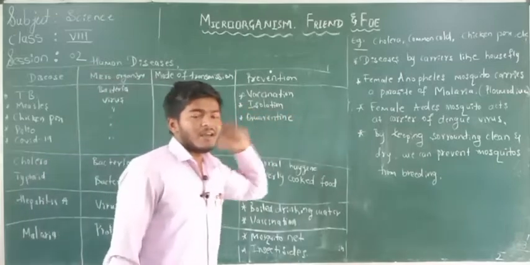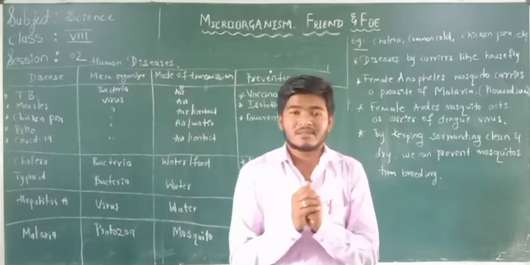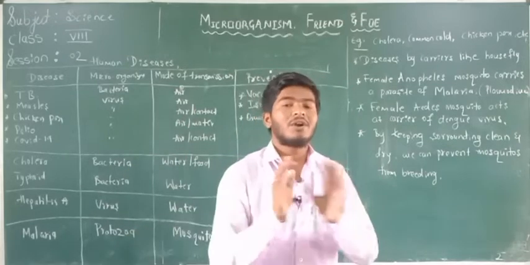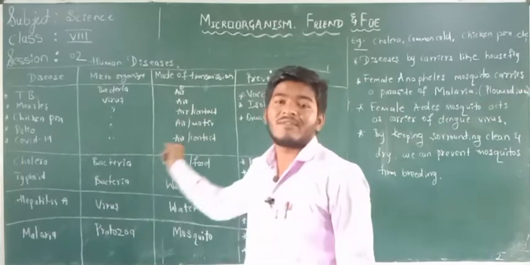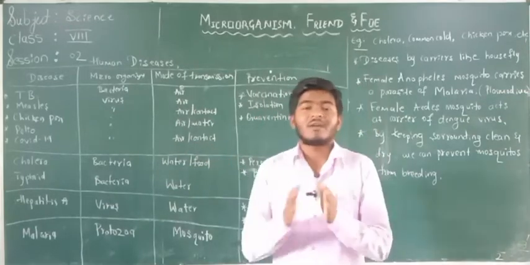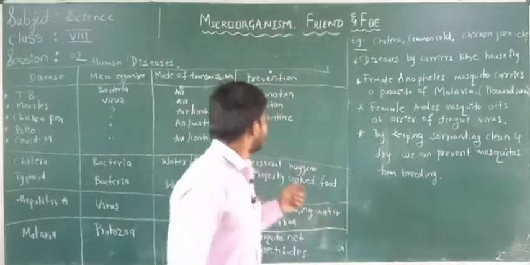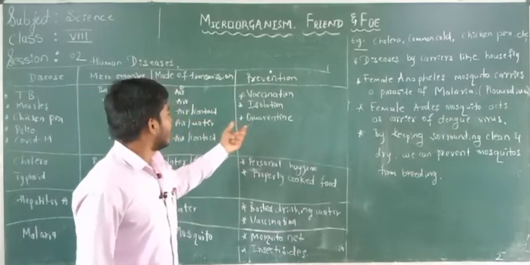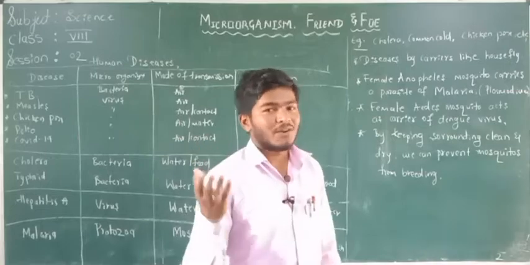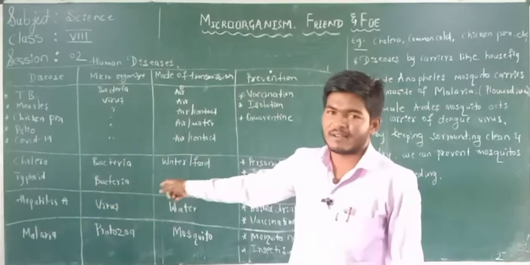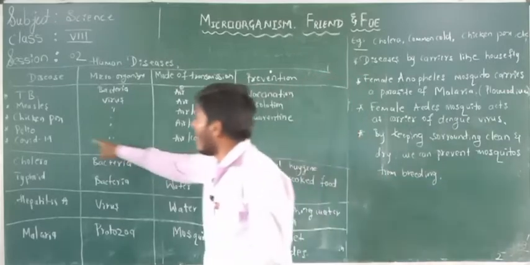What is isolation? Isolation is nothing but keeping the infected person away from the healthy person. We are not going to meet or get in contact with the infected person. Have you understood? We keep him as private as possible. Next, the third one is quarantine. The word quarantine will already be familiar to you, because of the coronavirus. These are the main prevention methods we are going to use for all 5 diseases.